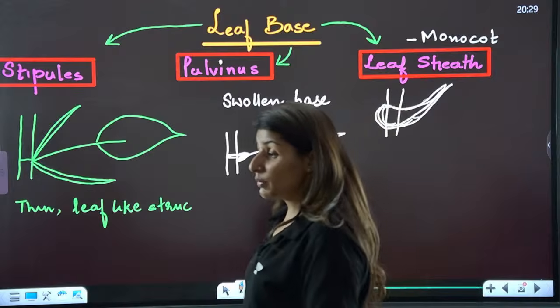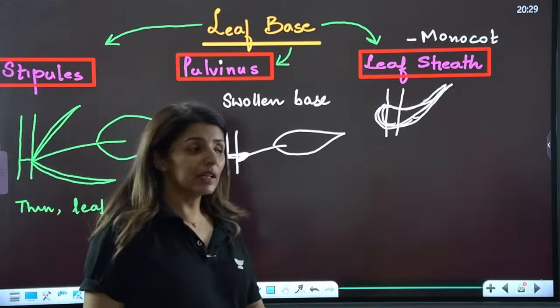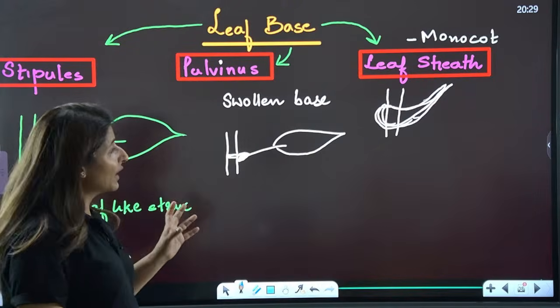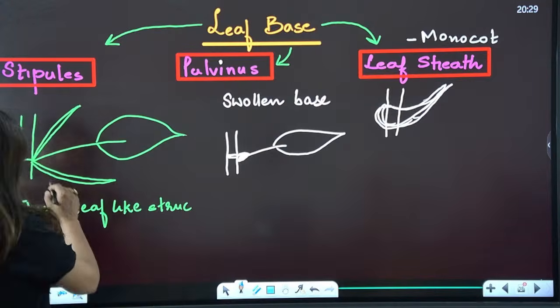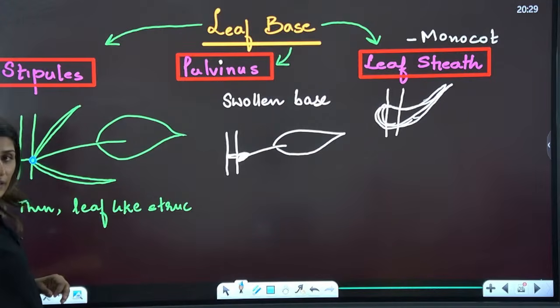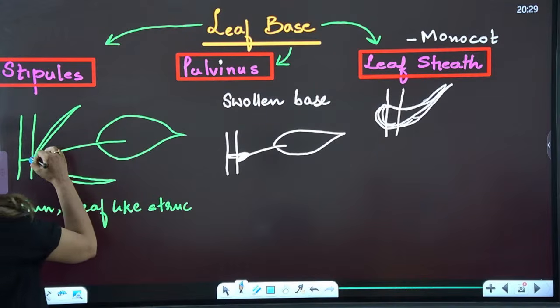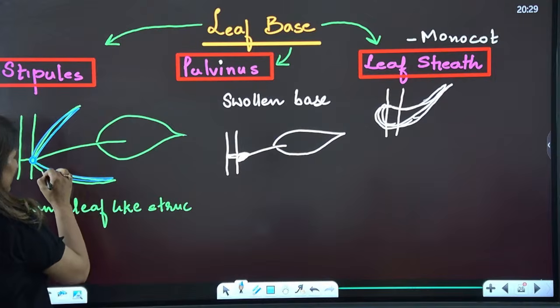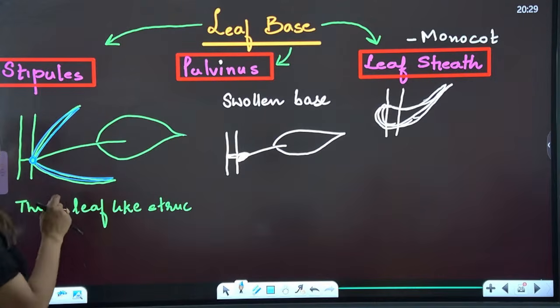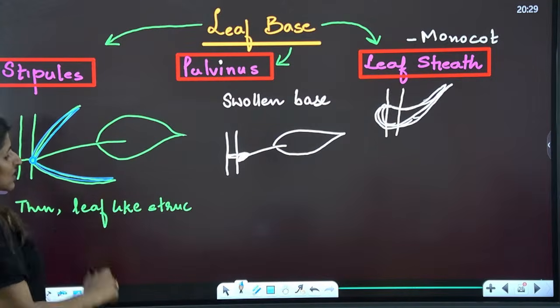Now let's talk about the base first. The leaf base can be of three different types. First, it can be stipule. Now see, this is the point of attachment, so this is the leaf base. From the base, at times two very thin, quite hairy, leaf-like structures arise.